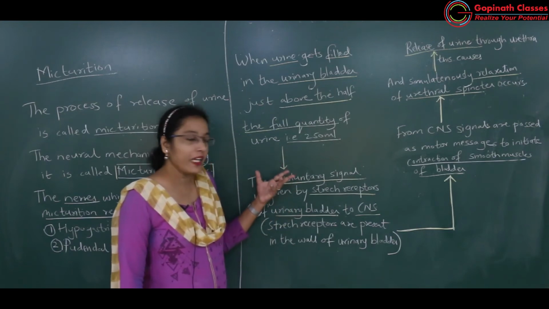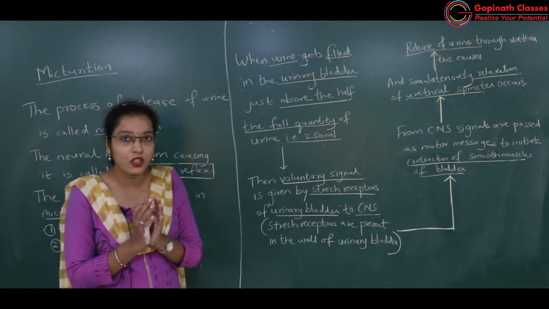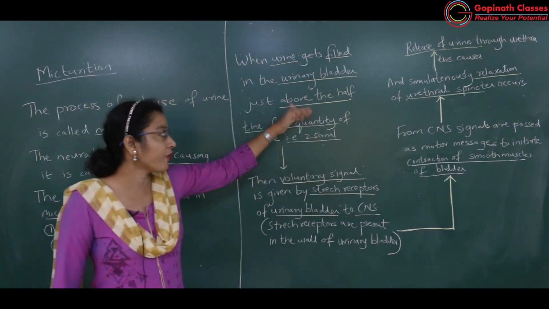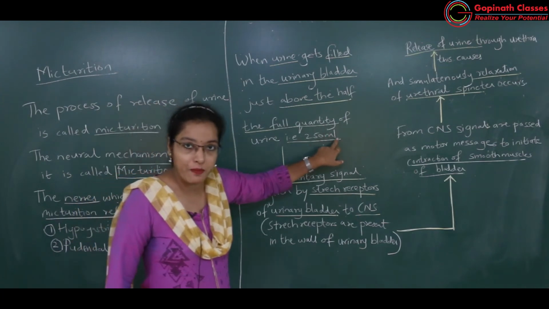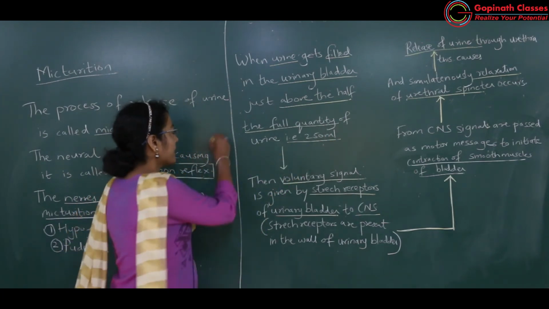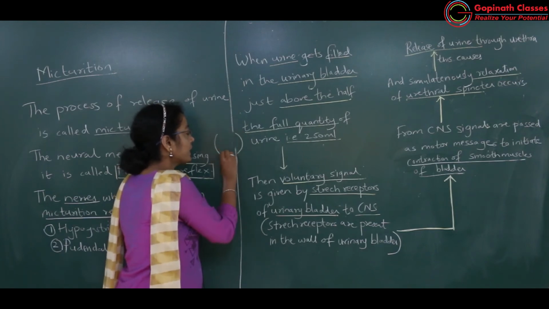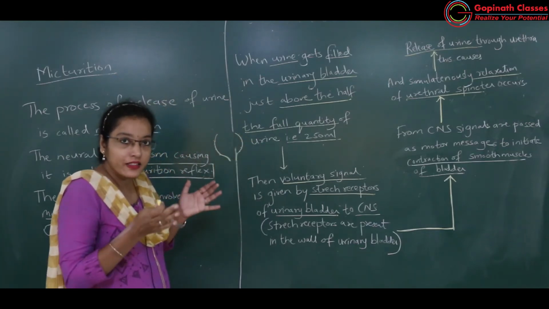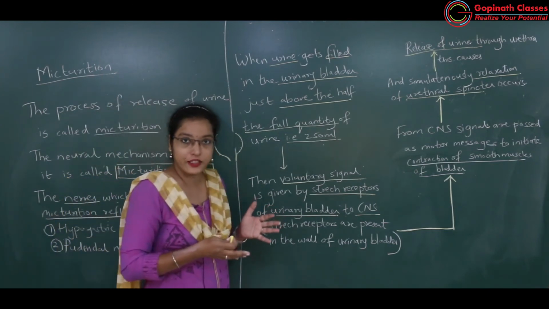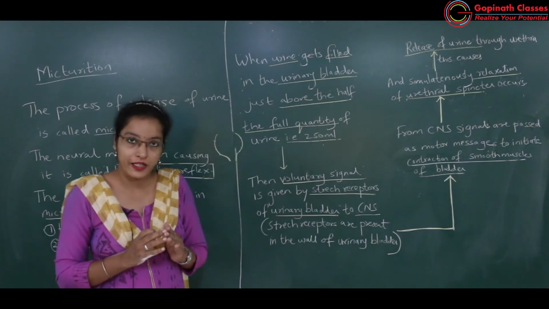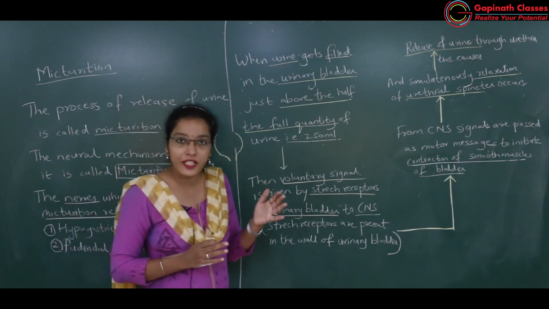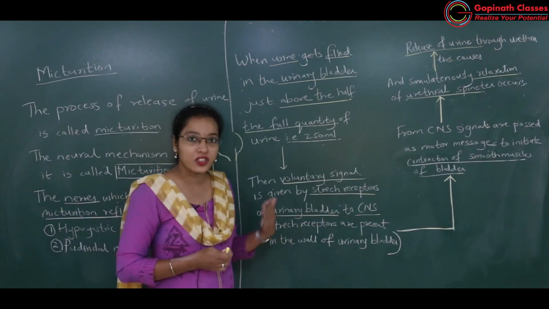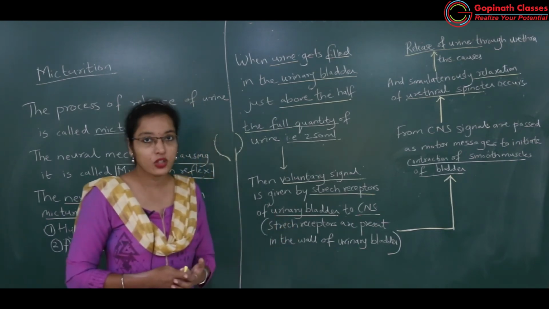Okay, so what exactly happens when the urinary bladder gets filled up with the urine, that is half से थोड़ा ज़्यादा, that is 250 ml, then the stretch receptors which are present at the sides of the urinary bladder, supposing this is the urinary bladder, so यहाँ पे stretch receptors रहते हैं, so these stretch receptors will be analyzing the reflex, voluntary reflex कि अभी half भर गया है urinary bladder urine से. Okay, so half से ज़्यादा होने के बाद whatever stretch receptors which are present in the walls of the urinary bladder will start sending message to the CNS through these nerves.